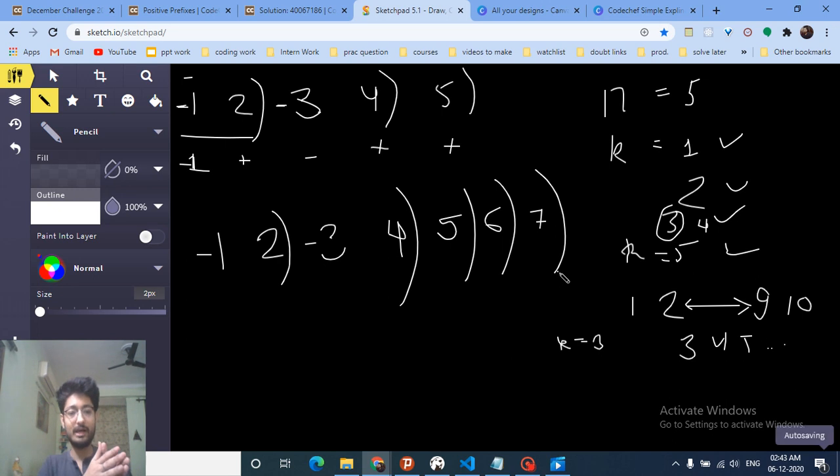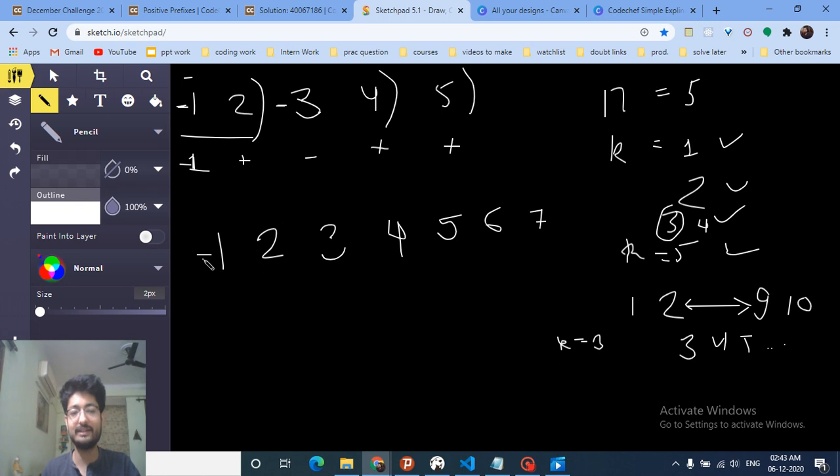So it's like we are taking our negative signs to the last point. For k equal to 1, we just put 1 negative. For k equal to 2, we put 2 negatives. For k equal to 3, a second negative, then another negative. And then because we cannot put any more negatives, we just start removing negative signs. And that's the logic for this problem.